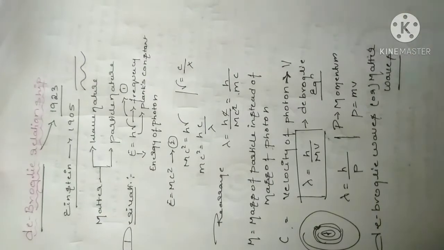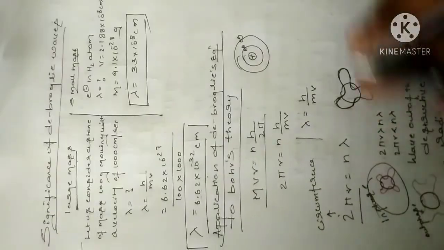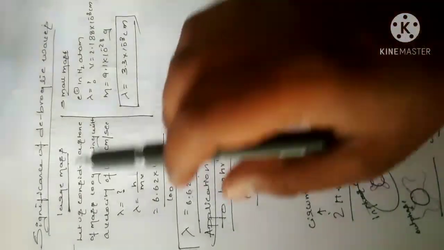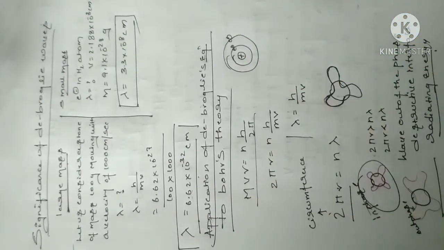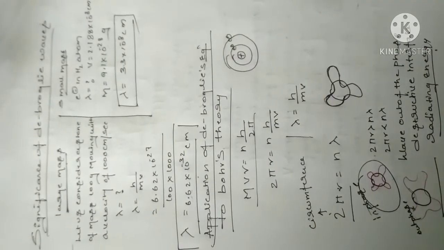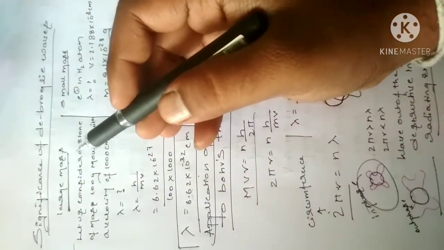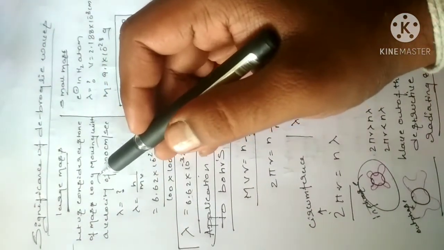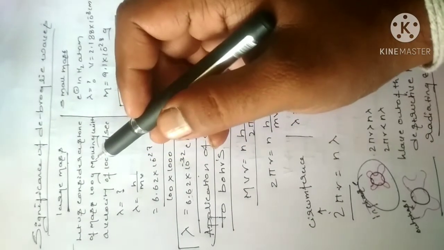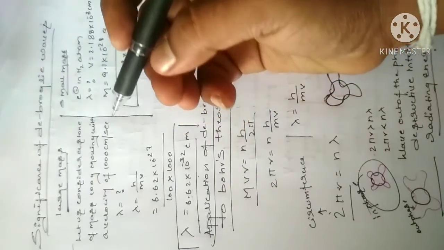Next we are going to talk about the significance of de Broglie. Take a large mass and a small mass. Consider an iron stone of mass 100 grams, moving with a velocity of 1000 cm per second.